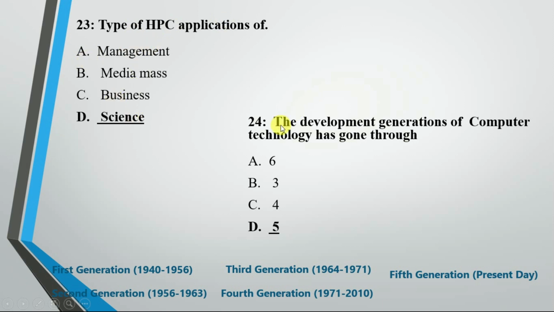Now question is, the development of computer technology has gone through how many generations? So answer is option D, that is 5 generations. So if we see the explanation, we get to know the first generation starts from 1940 to 1956, second is from 1956 to 1963, third is from 1964 to 1971, and fourth generation is 1971 to 2010, and the last generation is from 2010 to present day.